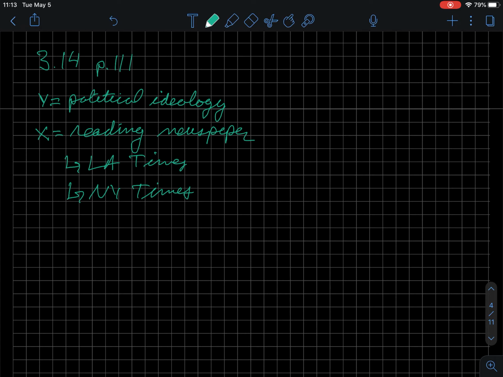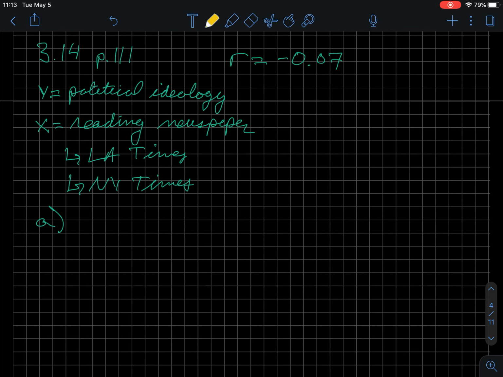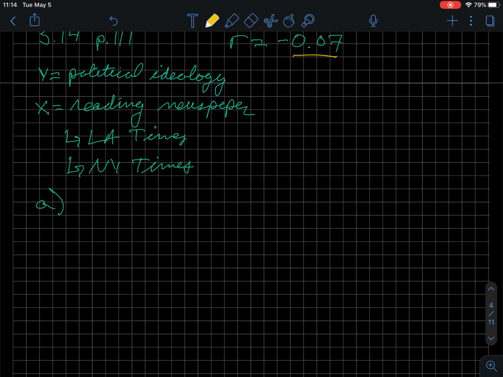So based off of this, we have this R value. R equals negative 0.07. So part A asks us, would you call this association strong or weak? So what do you guys think? If we look at these two numbers and we have this correlation value, what would your conclusion be? So look at this though.